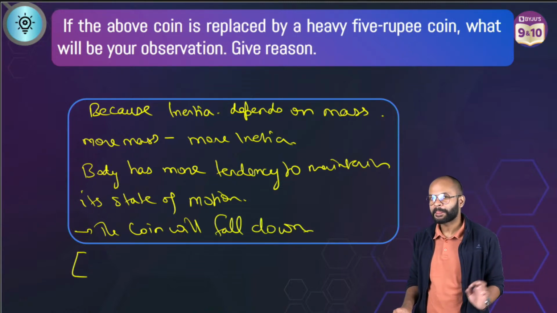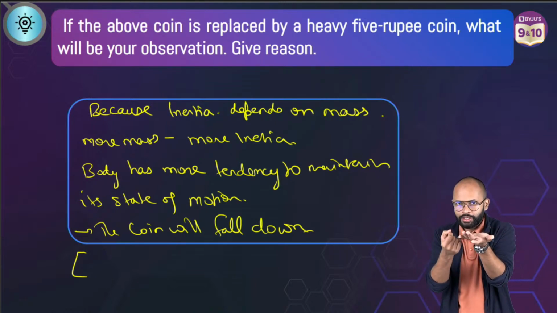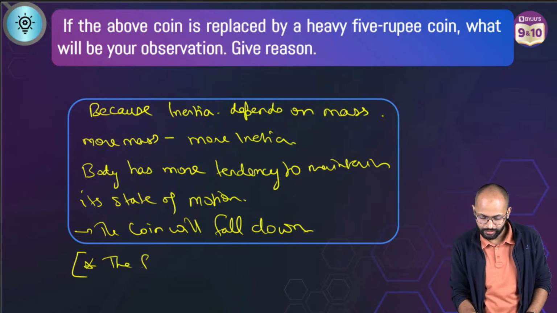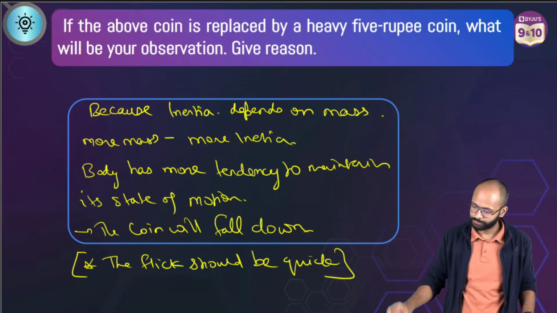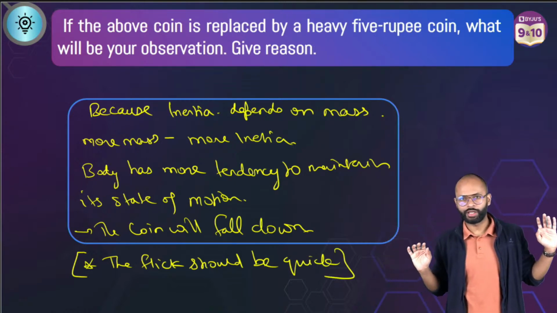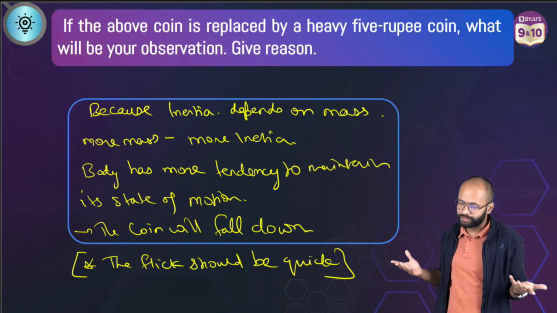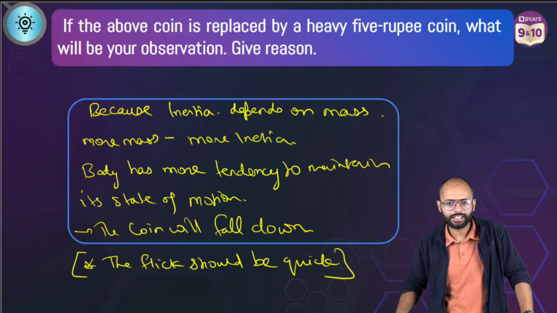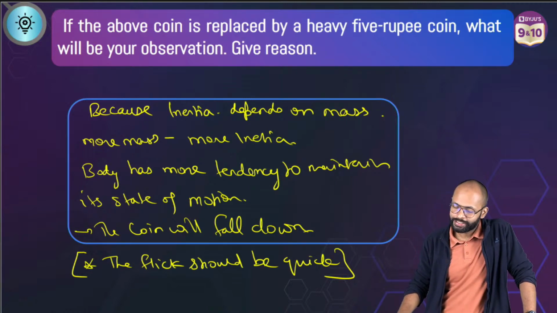What is the condition? You might have to overcome the friction, you might have to apply more force, right? Good flick. Condition: the flick should be quick. If you increase the mass of the coin, the friction will increase, that's true. But your flick should be quick. Yes. Very good. Correct.